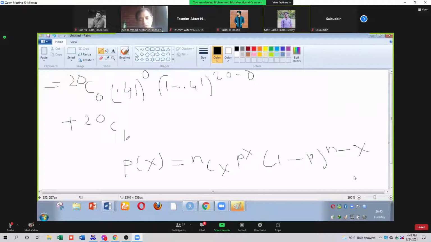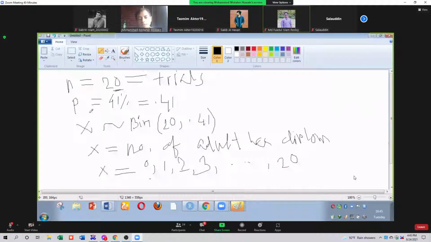Sir, the value of p, sir, 0.41. That was my question. P equal to 0.41. You can see from here because 41% have diploma. From the question, we can see probability or proportion or percent equals 41%. 41% means 0.41. Clear?